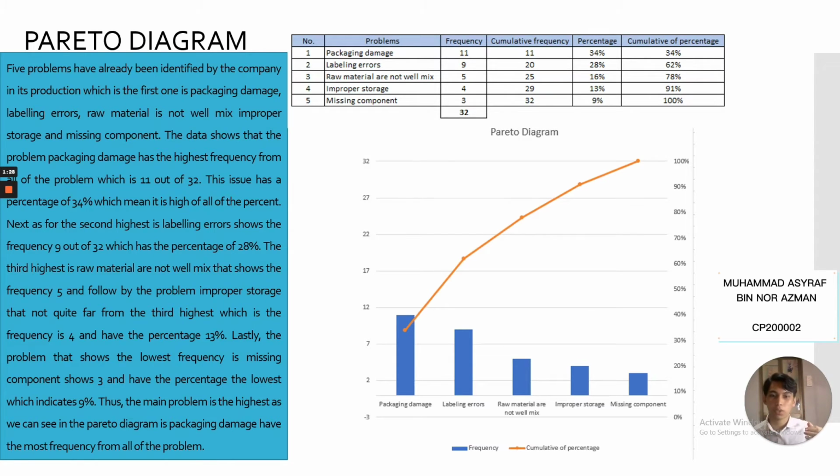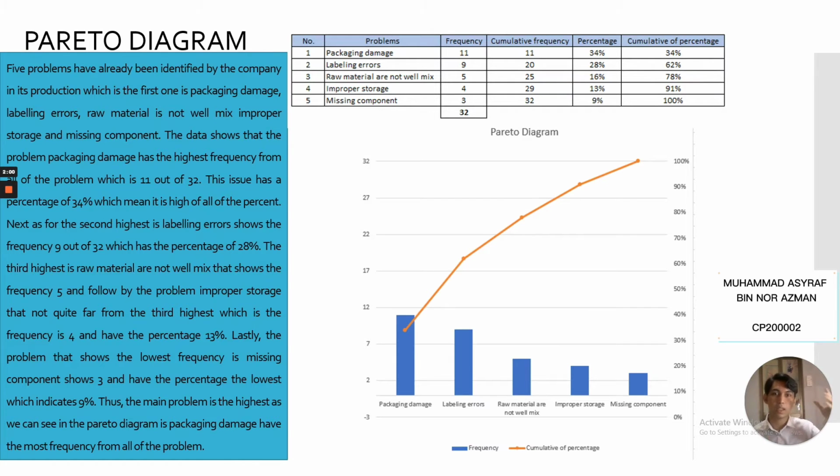So we create the Pareto diagram based on the frequency and cumulative frequency also. As we complete the cumulative frequency and the frequency, we can create the Pareto diagram as you can see in the slide. The blue bar is the frequency, which shows the frequency of the problems, and the orange line is the cumulative percentage.